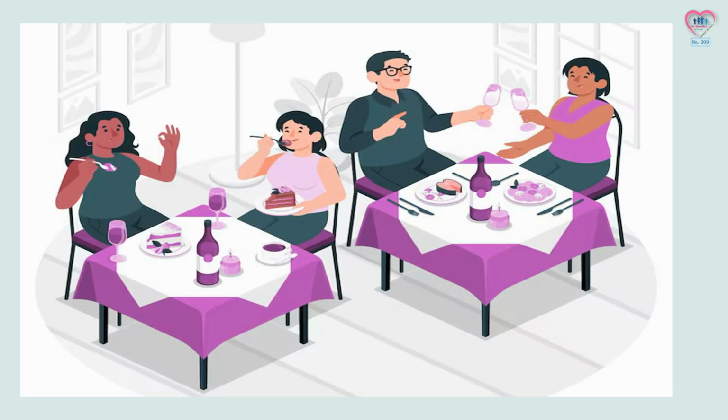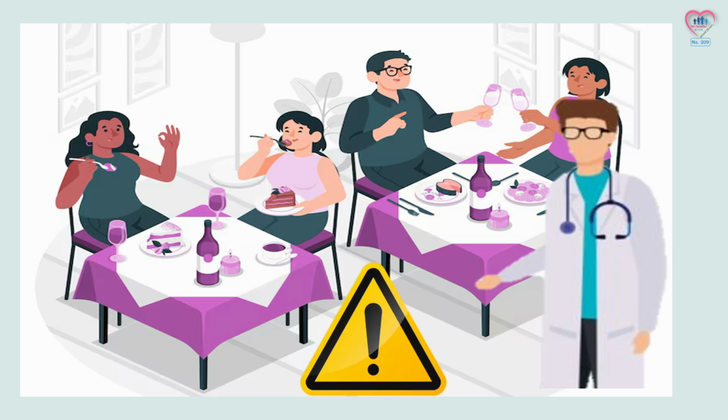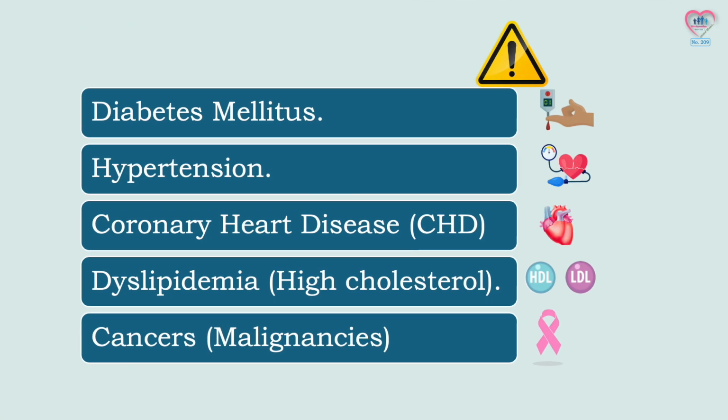Everyone enjoys eating anything they desire, without any limitations. However, people who already have certain chronic conditions or are at risk of getting them must be cautious and adhere to dietary restrictions if they are to stay healthy. This video discusses 5 of such conditions. They are diabetes mellitus, hypertension, coronary heart disease, dyslipidemia, commonly known as high cholesterol, and cancers or malignancies.